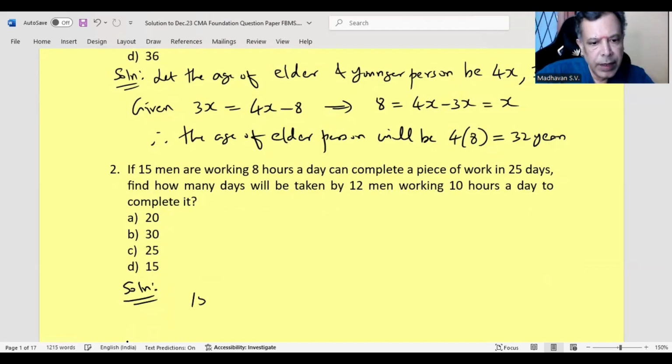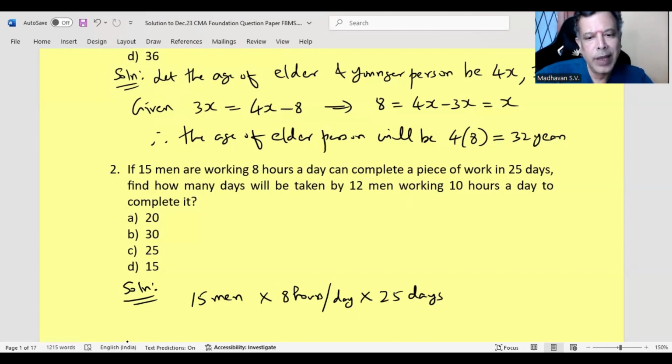One is 15 men multiplied by 8 hours a day multiplied by 25 days. So this will give us total man hours that will be equated to the other one, that is 12 men multiplied by 10 hours a day multiplied by, that we don't know. We are going to consider that number of days as x.